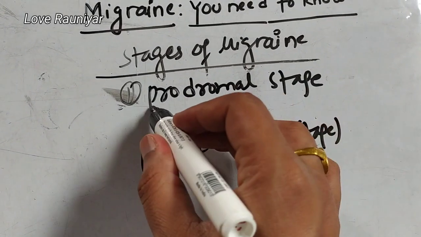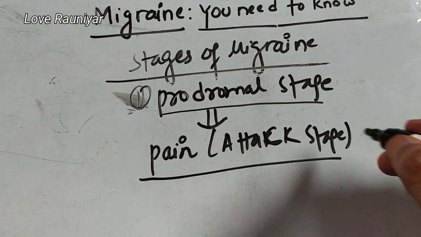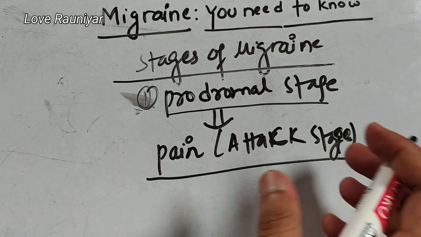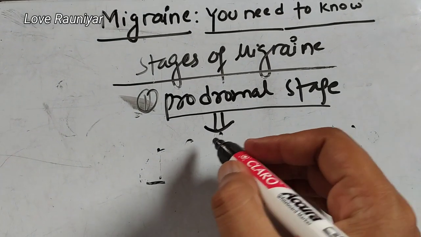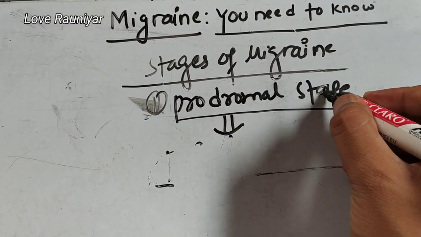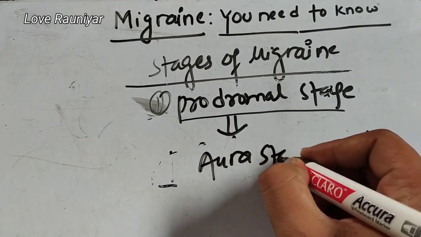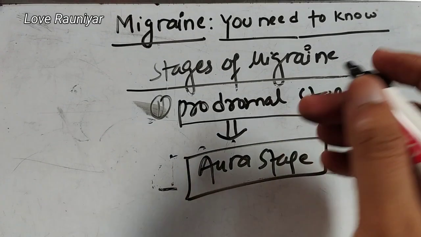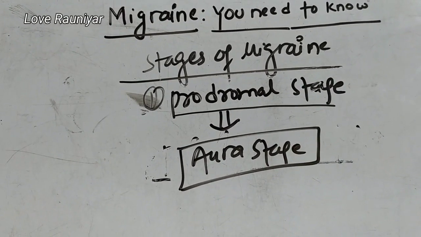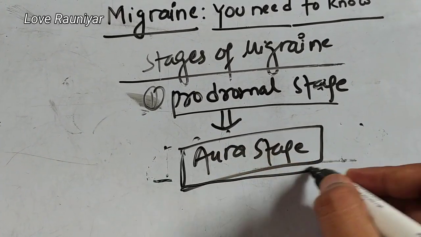Once the prodromal stage is over, then the person will have the attack. The person will be in an attack or pain phase. Sorry, I mean to say that after the prodromal stage is finished, the person may be in the aura stage. So there is another stage known as the aura stage that comes after the prodromal stage and before the pain stage. So the stage that comes before the pain and after the prodromal is called aura.